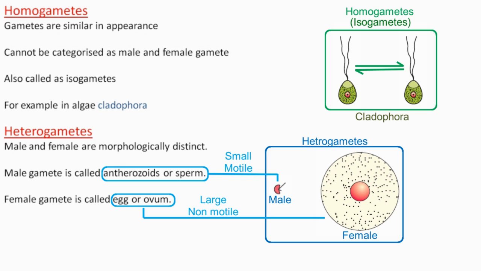Can you give examples of organisms that produce heterogametes? Try to find out what type of gametes are produced in human beings and the alga Fucus.